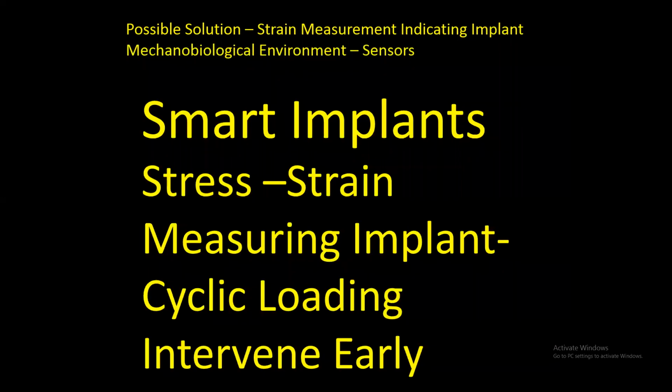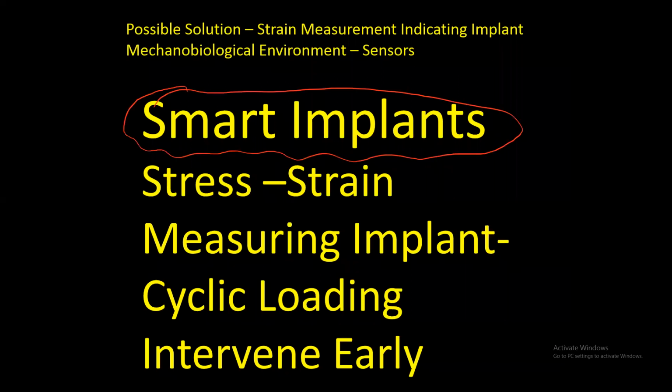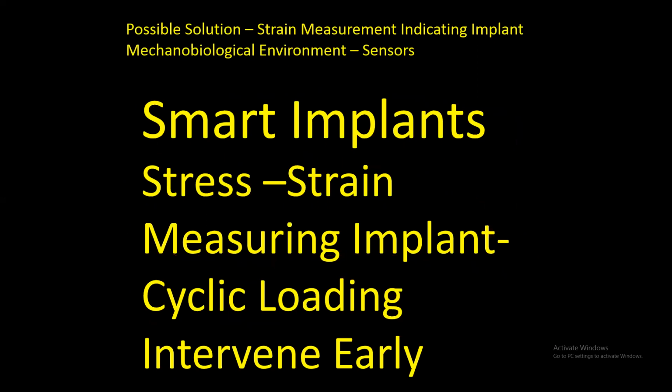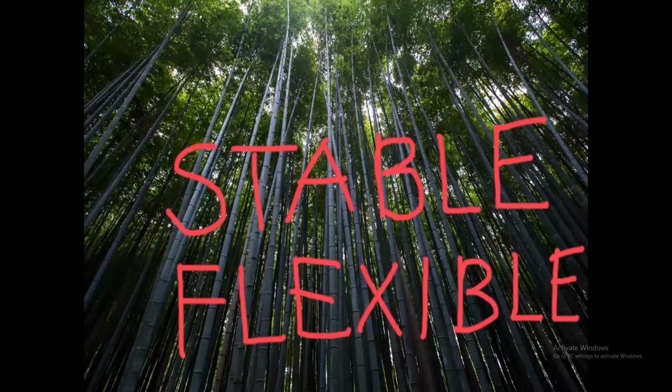In the future, it may come with smart implants, stress and strain measuring implants. It will tell you on the table the optimum stress required for this particular condition on cyclic loading, or one has to be ready to intervene early with the implant. So we have to learn from nature to remain stable, still flexible. These bamboos are stable, still flexible.